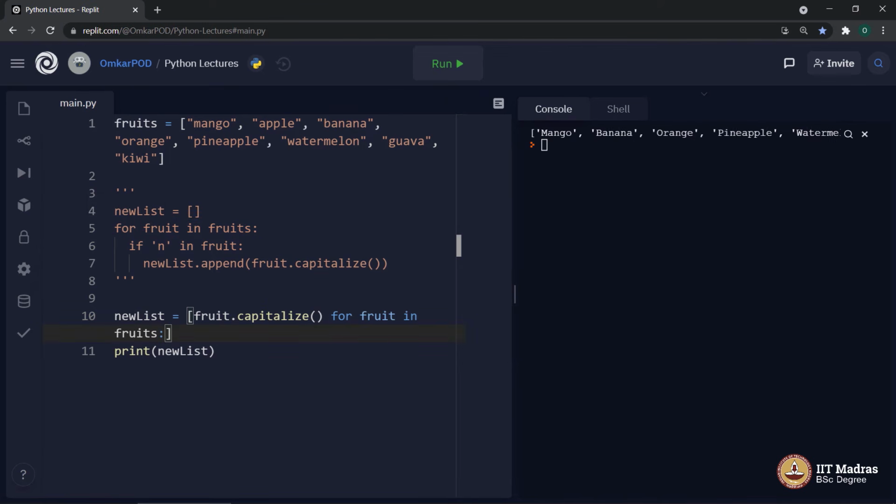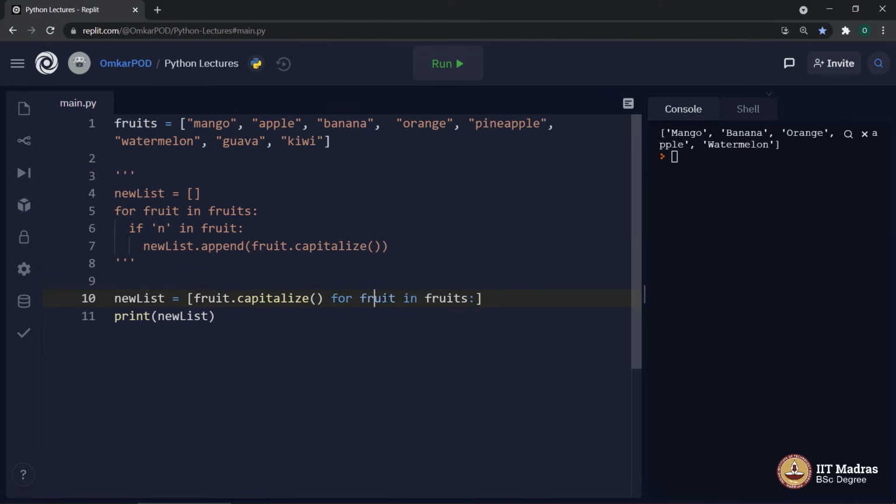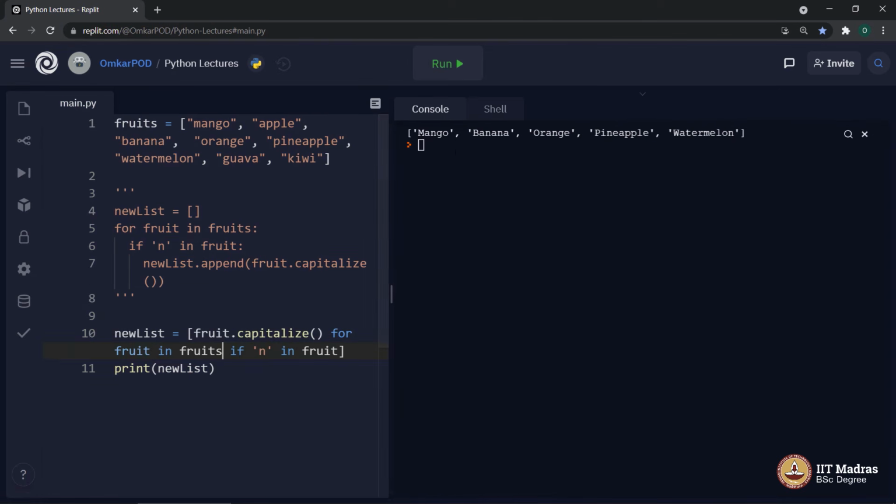For every fruit in fruits, if n in fruit. Let's execute. It says there is a syntax error. Okay, the mistake is this particular colon should not be there. Now let's execute, and we have our output. Exactly the way it was when we executed these few lines of code.